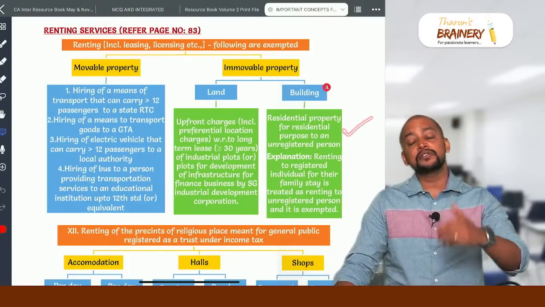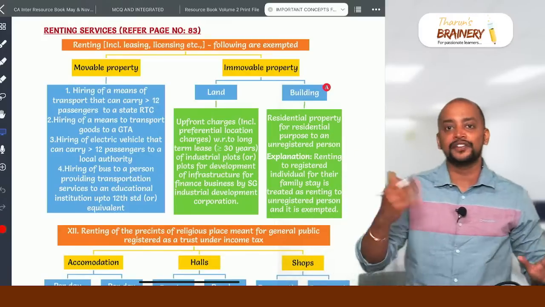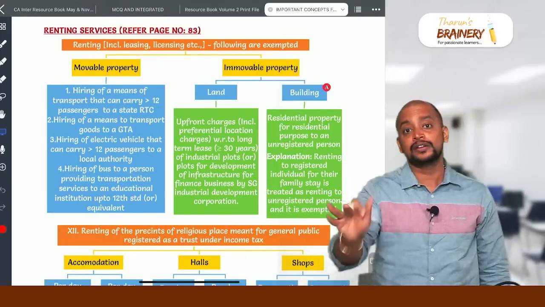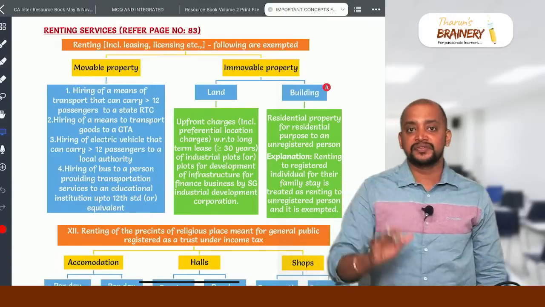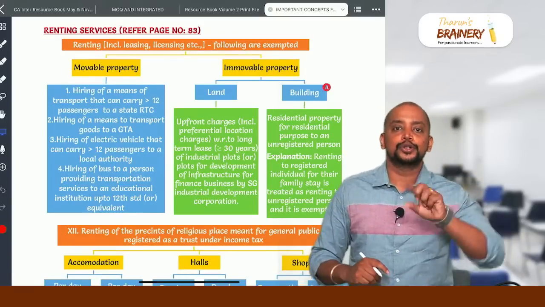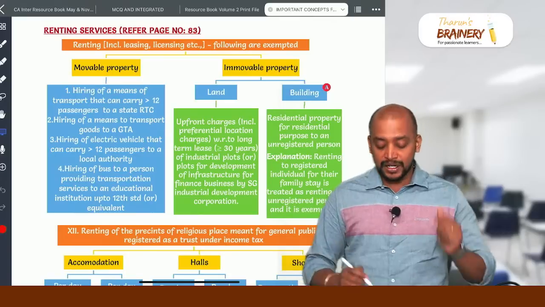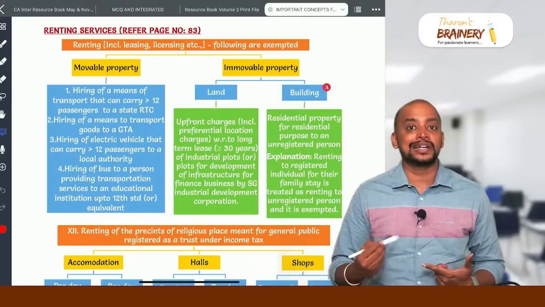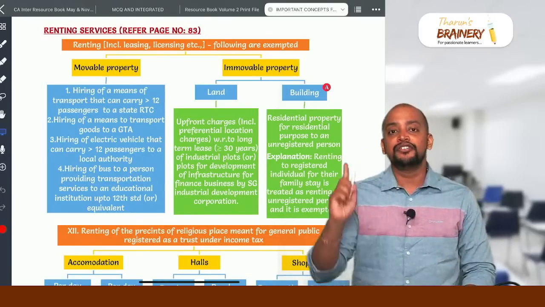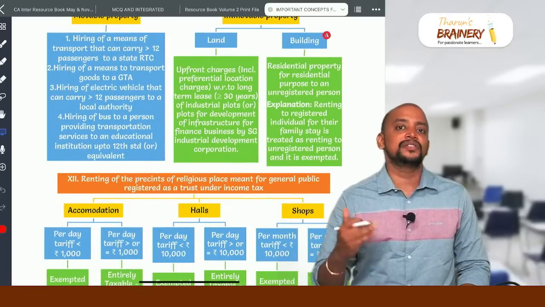And what if it is given on rent to a registered person? See, first, commercial property will always be taxable. Renting of commercial property, and renting of residential property for commercial purpose, is also always taxable, and it will come under FCM. But renting of residential property for residential purpose divides into 2. To unregistered person exempted, to registered person taxable under RCM. But we have got one explanation now. What is that? If it is given on rent to a registered individual for family stay, then it will be exempted. Otherwise, any other registered person, it will be taxable under RCM.